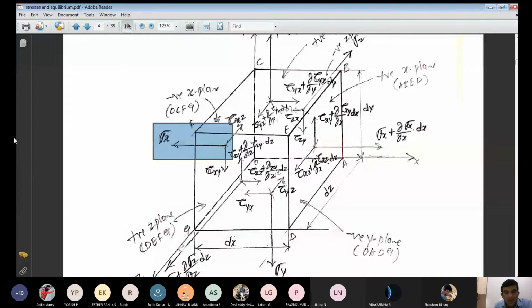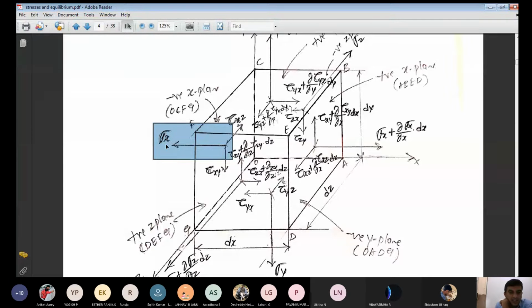Are you able to follow here? Consider the center of this plane. From the center of the plane, draw a line which is normal to that plane. Then what is the type of stress you get? Normal stress, sigma xx, you will get.